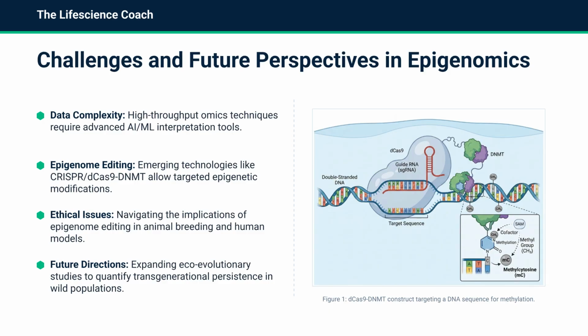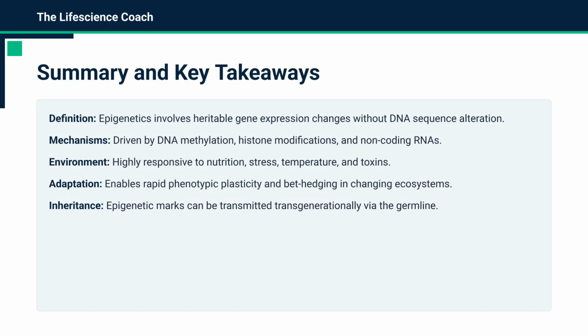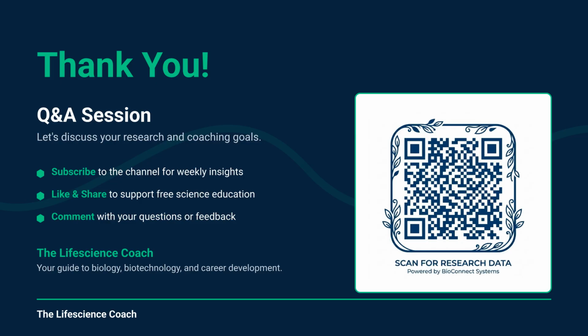The future of epigenomics holds both promise and challenge. We must develop AI tools to interpret complex data, refine epigenome editing with technologies like CRISPR-Cas9, and navigate the ethics of modification. In summary, epigenetics is a powerful regulatory system. It bridges the environment and the genome, enabling organisms to adapt rapidly through DNA methylation, histone modifications, and non-coding RNA mechanisms.